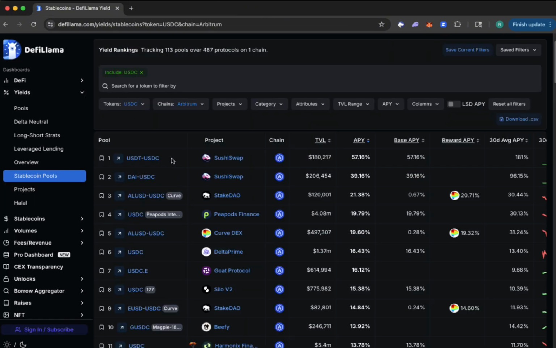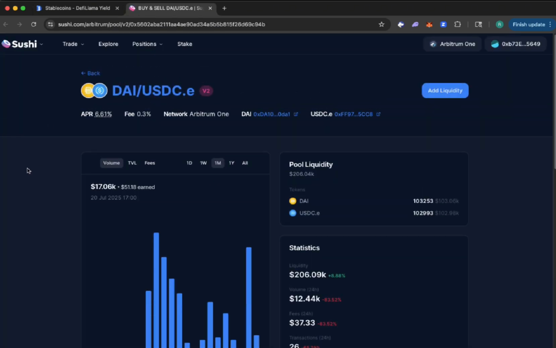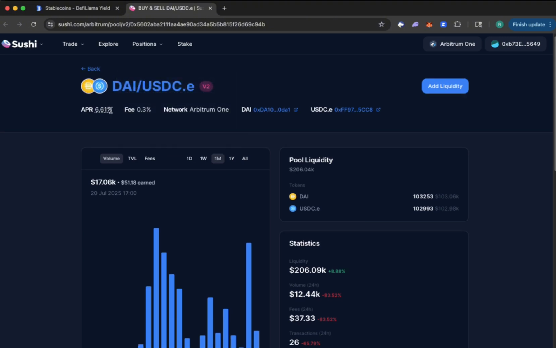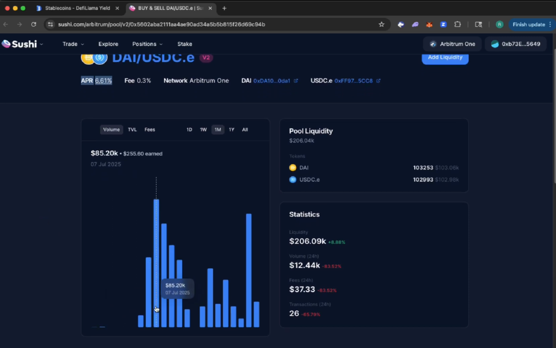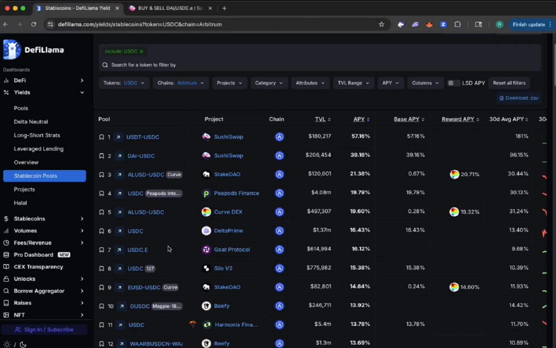But again, this is why I use DeFiLlama. I'd love to check these things out. This is a slightly larger pool, DAI and USDC. These are also two large stablecoins. And you can see here that the APR on this website is very different. It's 6% versus the 37-something% that we saw on DeFiLlama. And again, you can see these weird spikes where you have big days with a lot of money earned on these pools, 255, and then zero, or $3.46, or $17 earned on this one. So again, this is how I look and think about some of these potential options.